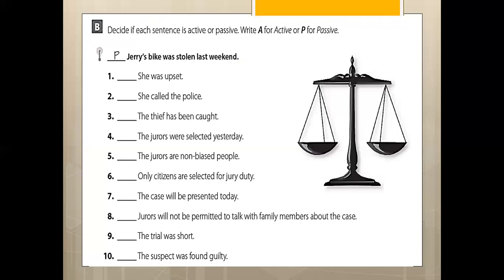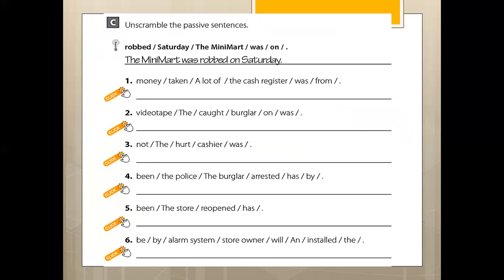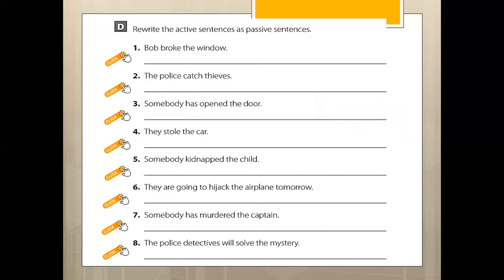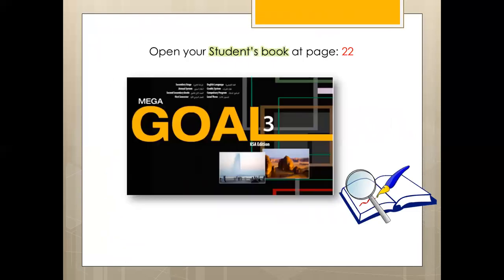After you finish, check your answers. Also, open your own student book at page 22.